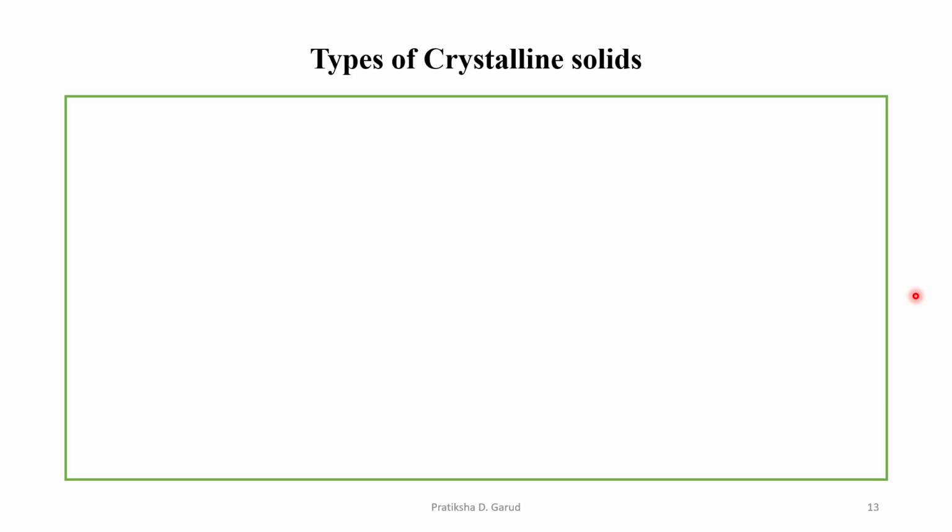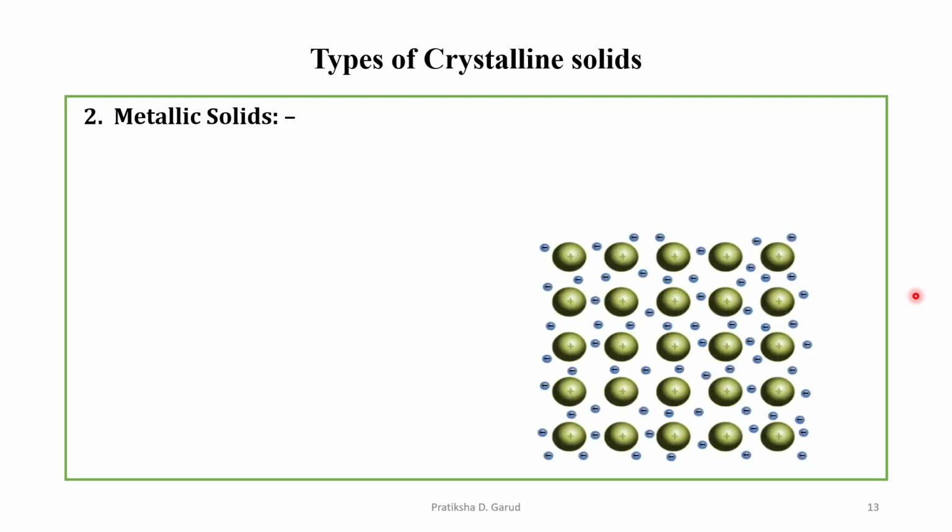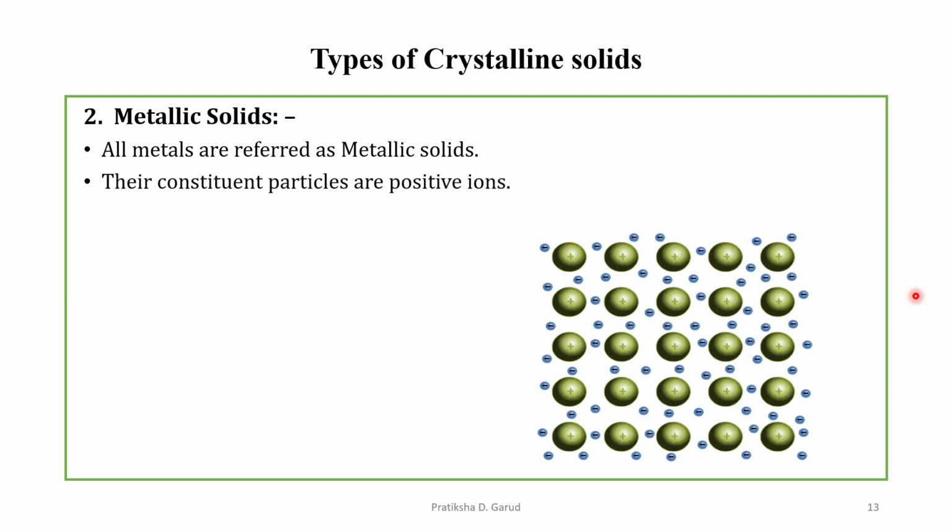Let's move on. The second type is the metallic solids. We can say that all metals are referred to as metallic solids, as the name suggests. Their constituent particles are the positive ions.